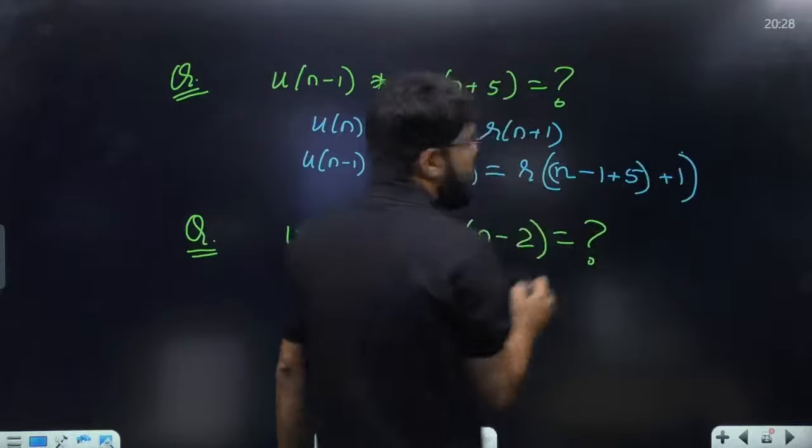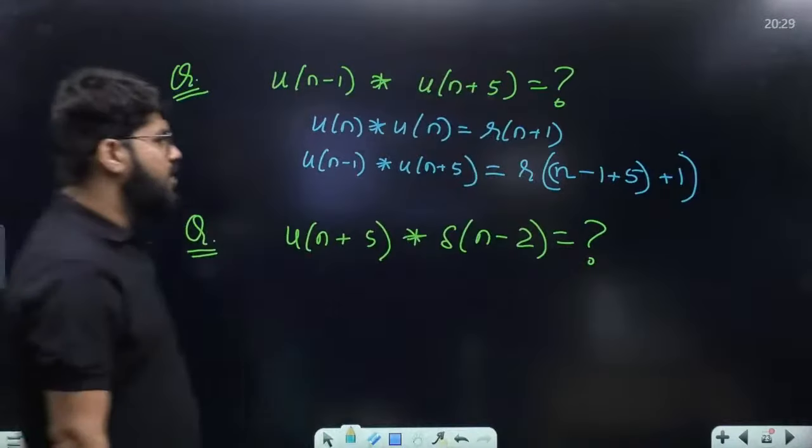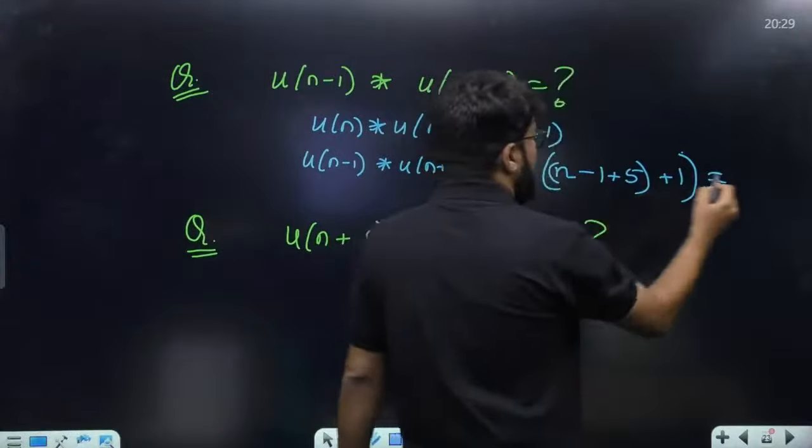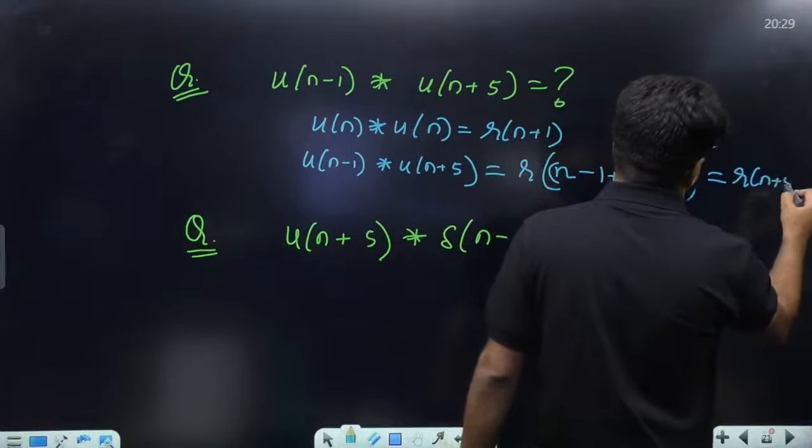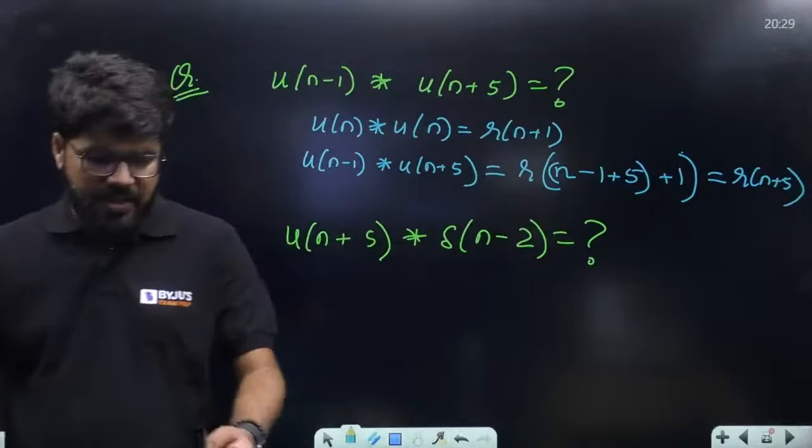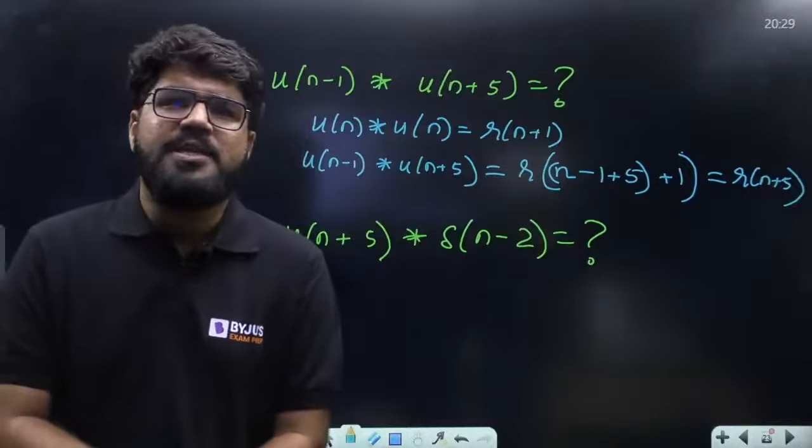मैं केवल इसको change कर रहा हूँ. n minus 1 plus 5, right? So this is eventually equal to r of n plus 5. You should be able to solve this question. Simple and expected questions in the competitive exam. This is a simple and expected question.